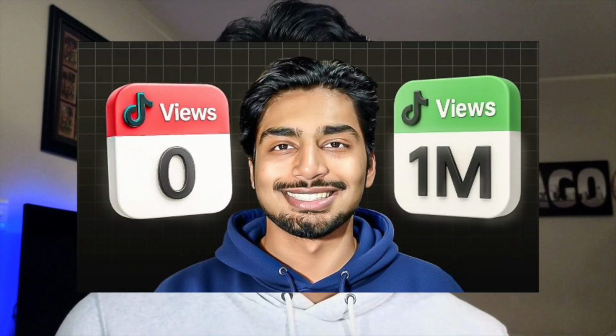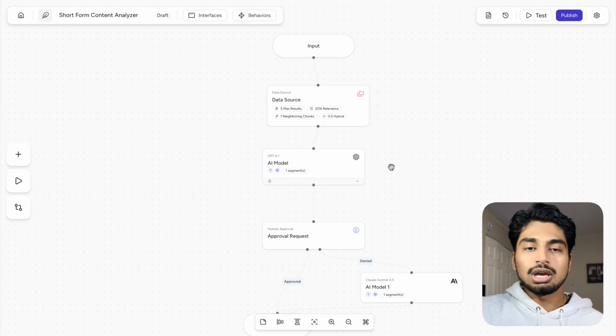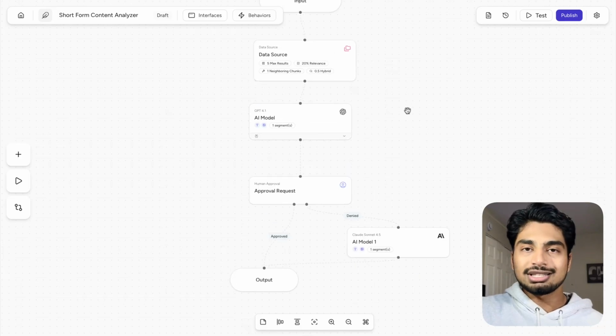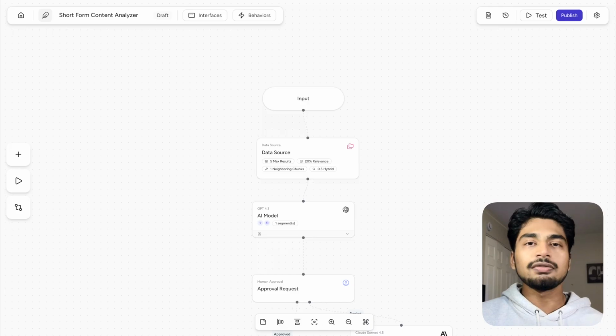I've been able to get over 2 million short form views this year alone because of using an AI agent like this called the Short Form Content Analyzer. All right, similar to the last one, we have our input, we have our data source, we have our AI model, and then we have an approval request. This is going to allow us to create infinite content ideas that are going to attract our type of clients and allow us to have high performing videos on short form content. So think YouTube Shorts, think TikTok, think Instagram, think Facebook Reels, etc.